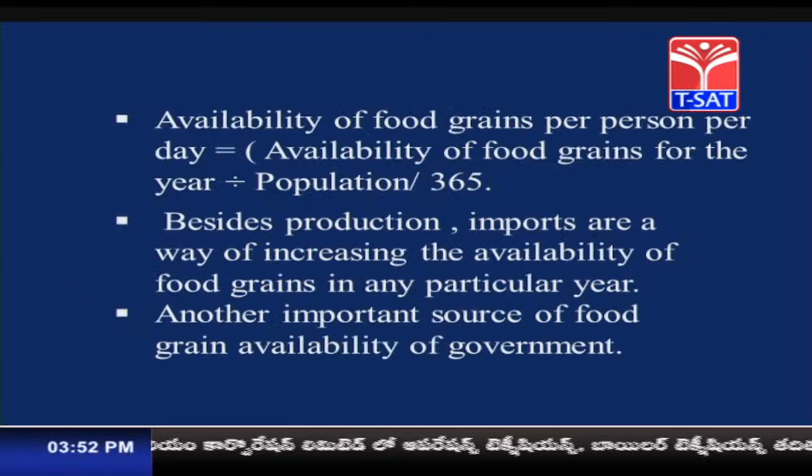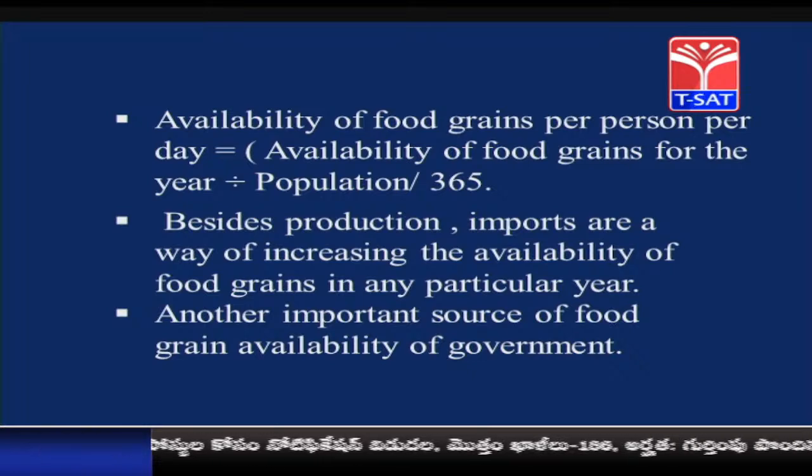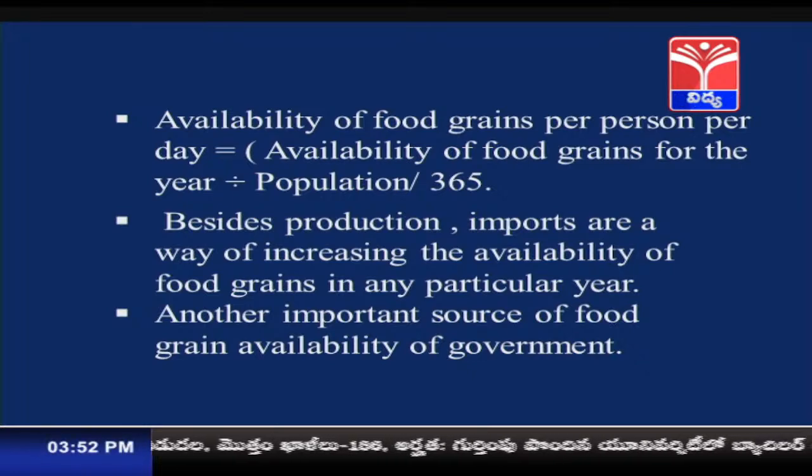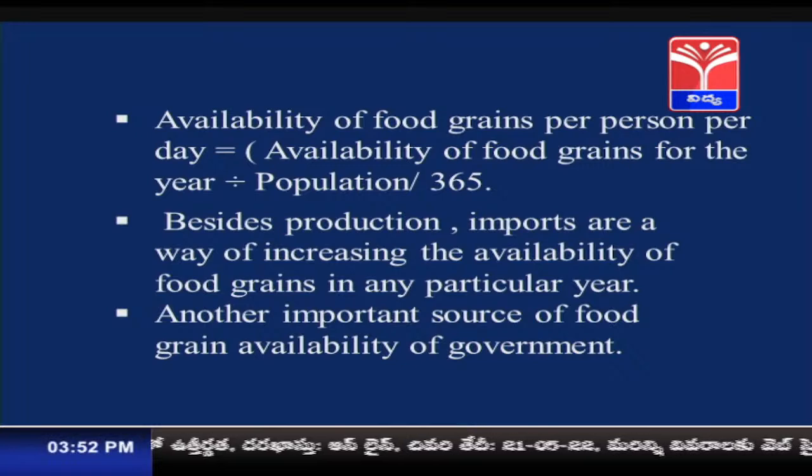So, availability of food grains per person per day is equal to availability of food grains for the year, which we have seen how to calculate in the previous slide, divided by population by 365 days. So, this is how per capita availability of the food grains is to be calculated.